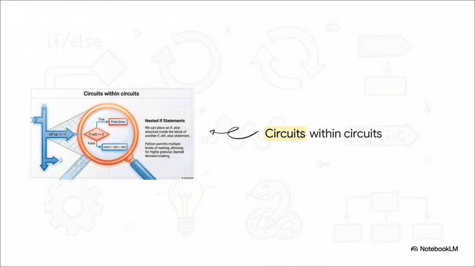And this brilliantly illustrates what happens when decisions get truly complicated, nested if statements. Python actually allows you to place an if-else structure entirely inside the block of another one. As you can see here, once we're inside one pathway, we can ask another, deeper question, like, say, making sure a denominator isn't 0 before we try dividing. You can nest these infinitely for highly granular, layered decision-making. It's almost like a giant logic puzzle.